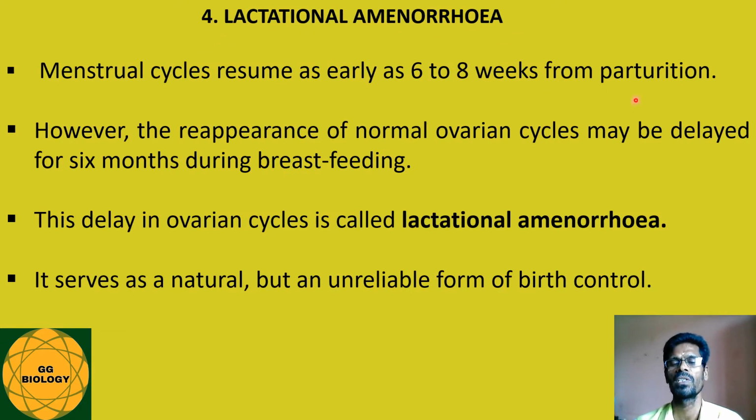After parturition or childbirth, usually the menstrual cycle starts as early as about 6 to 8 weeks. However, sometimes the reappearance of the normal ovarian cycles may be delayed for about 6 months during breastfeeding. This delay in ovarian cycles is usually called lactational amenorrhea, and this serves as a natural but an unreliable form of birth control.